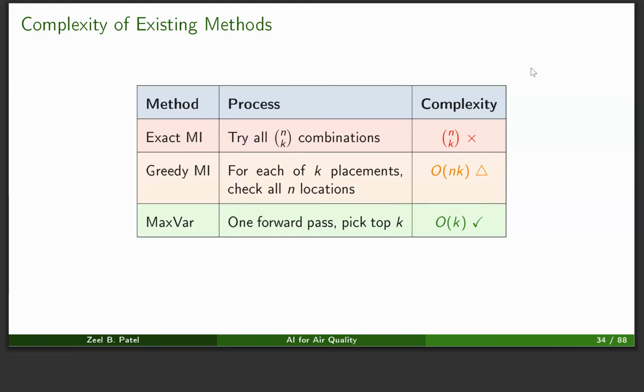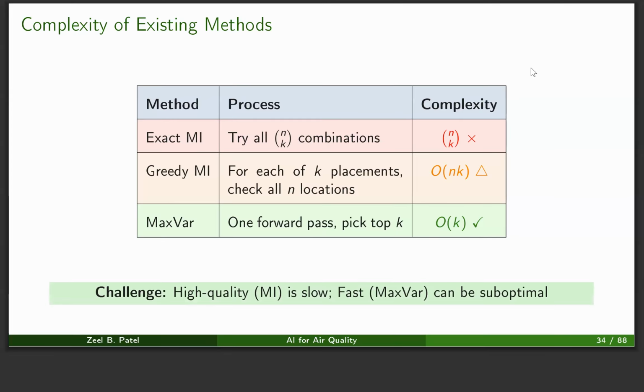The third option is the maximum variance, which is very fast and just works in order k time, but it does not give very good performance. So now the challenge is, can we achieve something very fast and accurate? That's what this work is about.